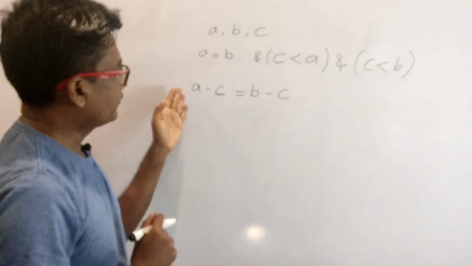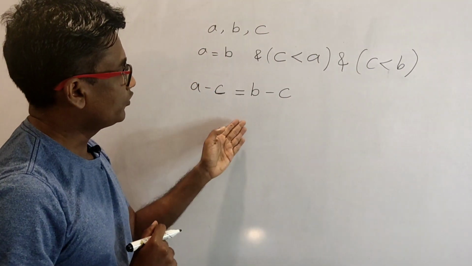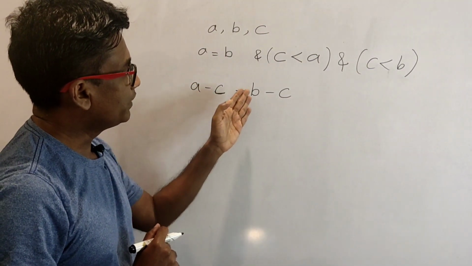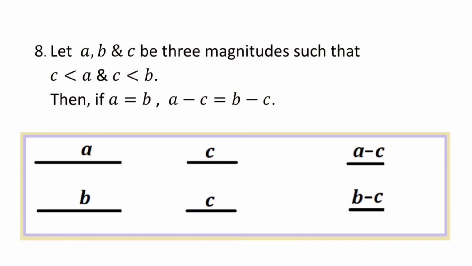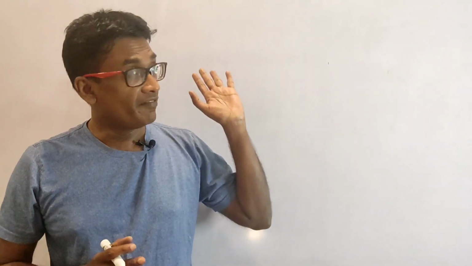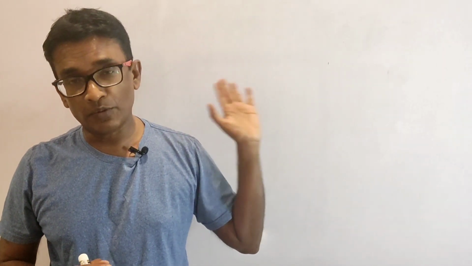The difference between A and C is going to be equal to the difference between B and C. That is what it says. Now we have completed the 8 axioms which were originally described by Euclid.